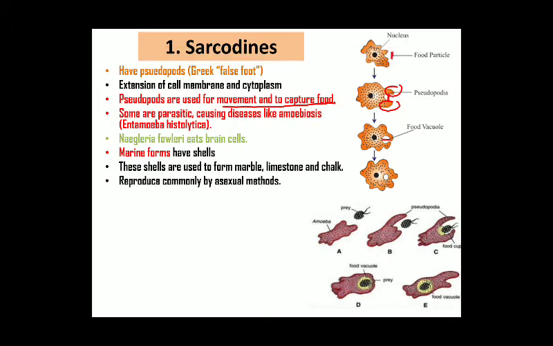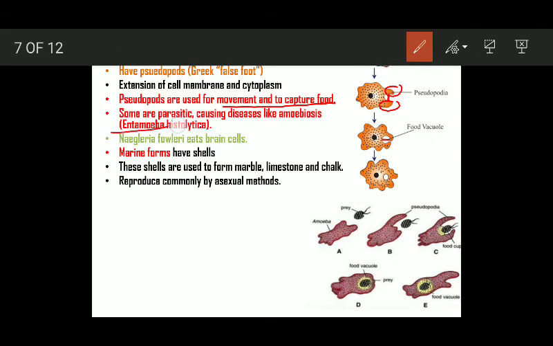Some sarcodines are parasitic, causing diseases in human beings like amoebiosis. This disease is caused by Entamoeba histolytica. You have to remember this. One more example of a parasitic sarcodine which causes disease is Naegleria fowleri. It is a sarcodine that eats the brain cells.